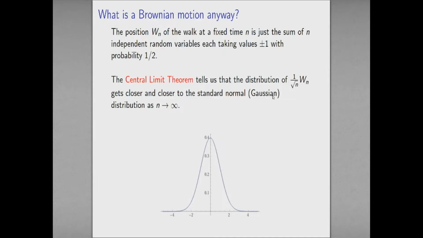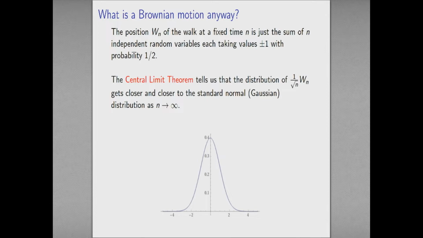If I think about the position of this walk at a fixed time n, that's just the sum of n independent random variables, each of which is +1 or -1 with equal probability. So that's got mean 0, and indeed Wn has variance n. Then the central limit theorem tells us that we can understand the limiting distribution of Wn when I rescale by the square root of n. It tells us that the distribution of this object gets closer and closer to the standard normal or Gaussian distribution as n goes to infinity. So that's for a fixed time n that I'm letting go to infinity.